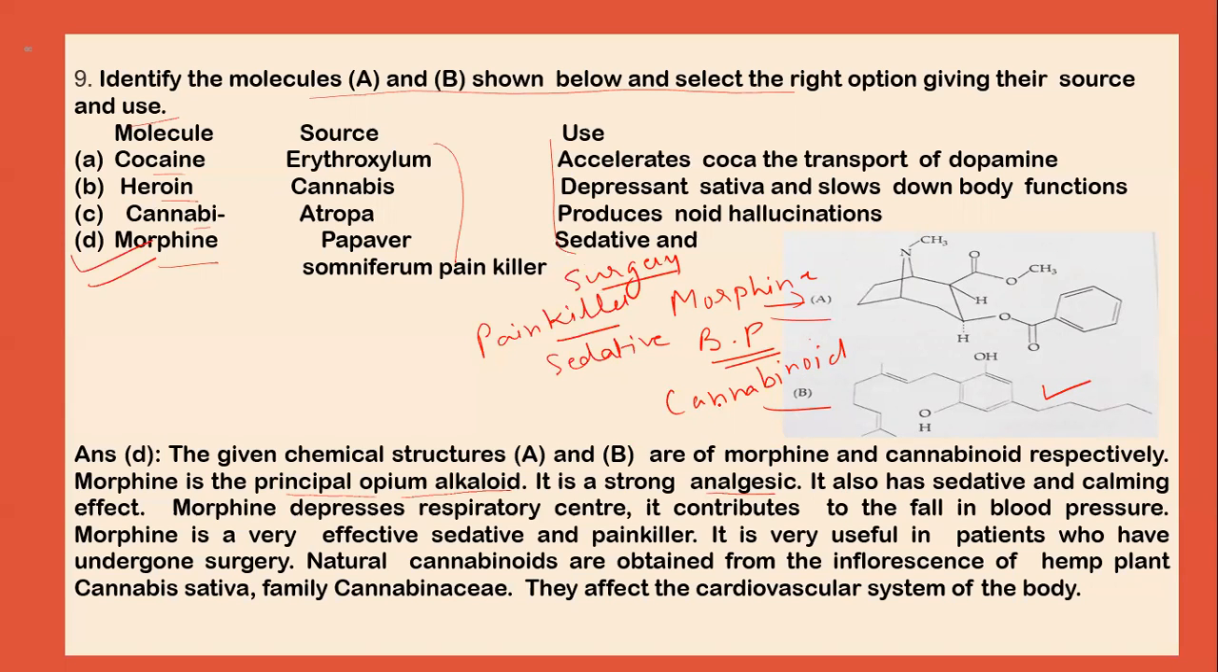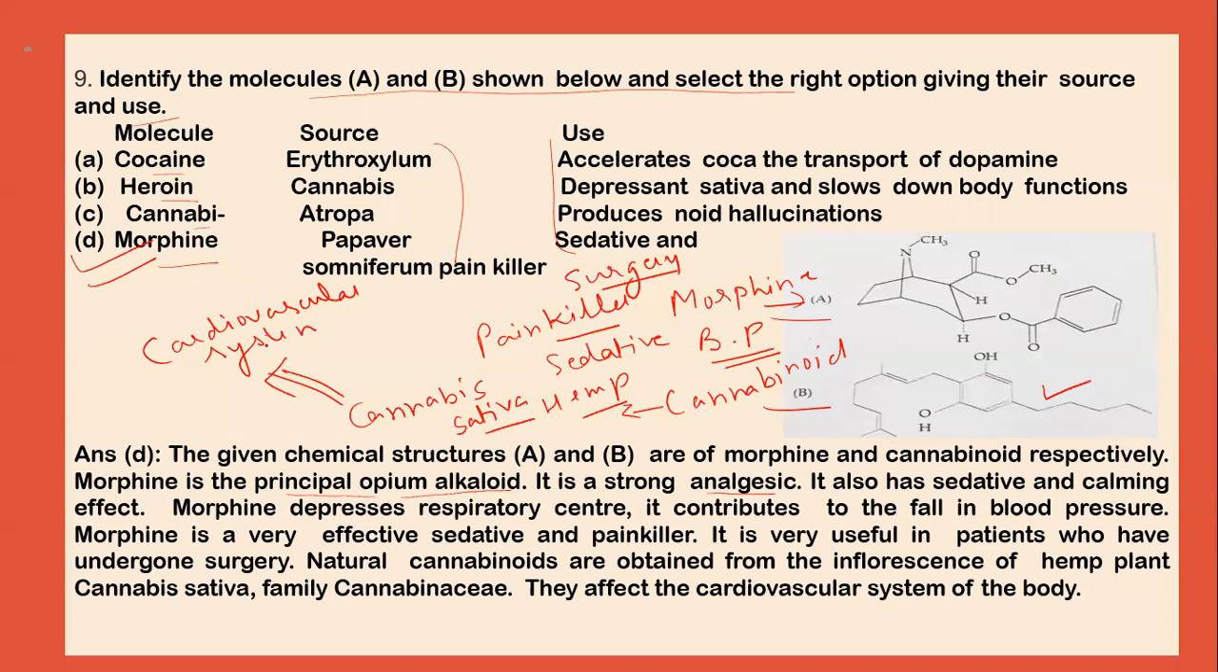Now this cannabinoid is obtained from the hemp plant Cannabis sativa, and it affects the cardiovascular system of the body.